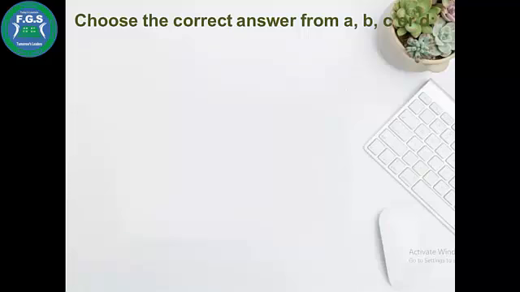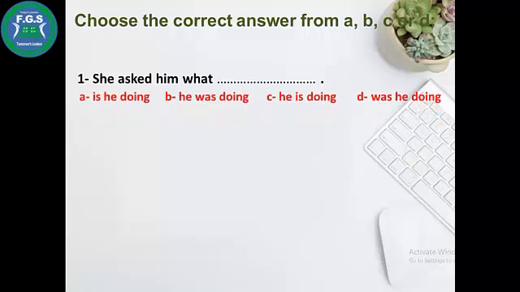Choose the correct answer from A, B, C, or D. Number one: She asked him what is he doing? He was doing, he is doing, was he doing? Okay. After we join with the same question word, what, we will start with the subject. The subject here is he. Okay, so B or C. And we put the verb in the past. So we use he was doing.